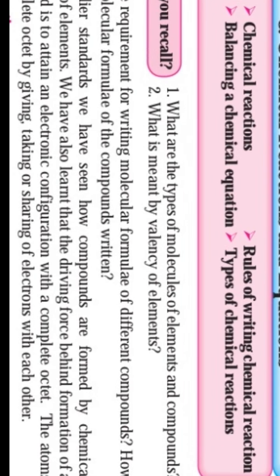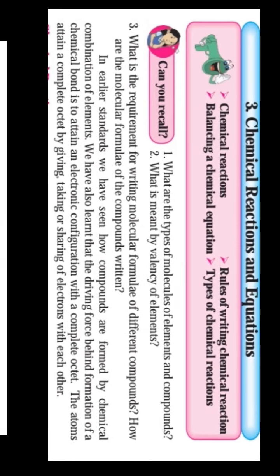Now, what is meant by the valency of an element? We are aware that every element always tries to attain chemical stability, and to achieve this chemical stability, the number of electrons which are given, taken or shared by that particular atom is called the valency of the element.